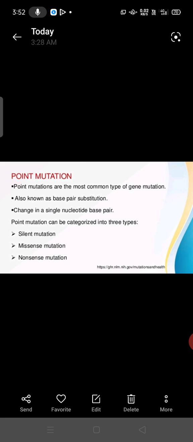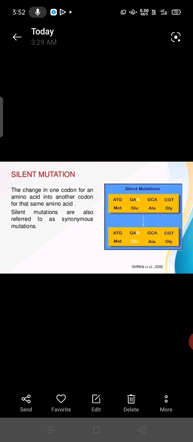Point mutation means what? Point mutations are the most common type of gene mutation, also known as base pair substitution. Okay. So A, U, G, A means adenine, guanine, cytosine, thymine, like these nucleotide sequences will be there. These will code for the particular amino acid. Okay. Then here again three main types are given.